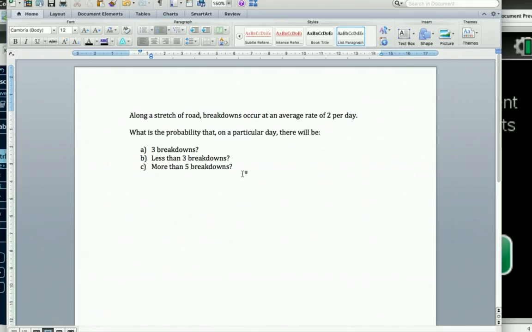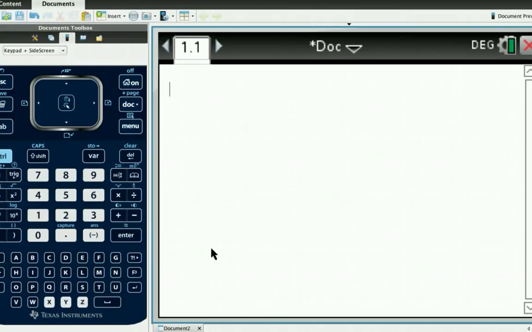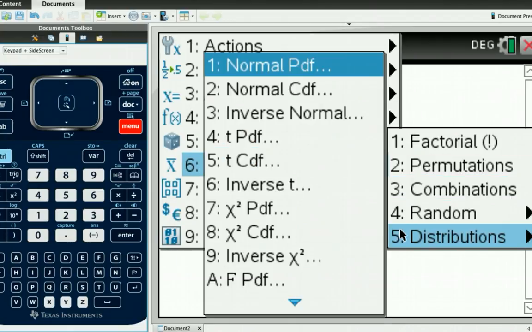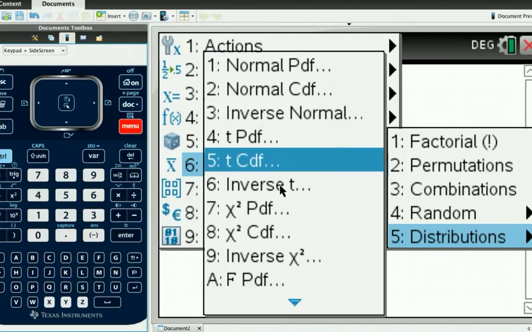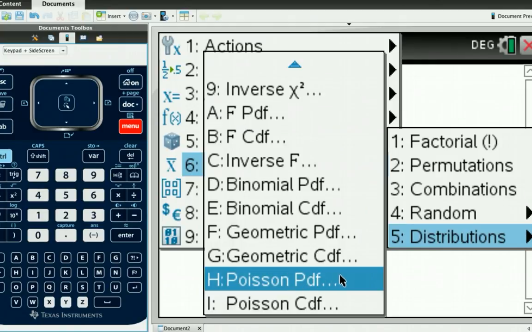Again, very, very similar to what we were doing with the binomial distribution. So we'll go onto a calculator page, first of all, and we'll go through the same sort of options: probability, distributions, and we need to scroll right down to the bottom. To be honest with you, you can actually go up and you'll find it faster because it's literally the last ones here. Poisson PDF is for finding one individual probability. Poisson CDF is again the cumulative distribution function, so it will add multiple probabilities together in a range that you can specify.